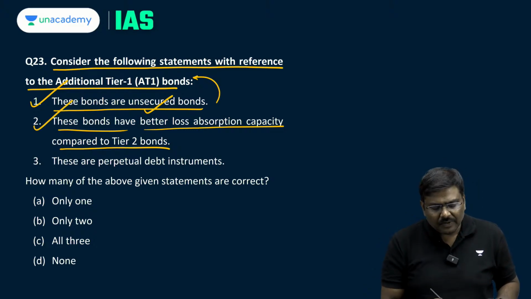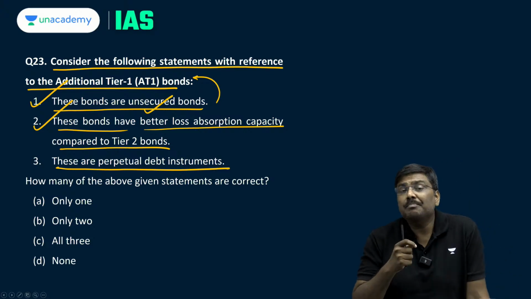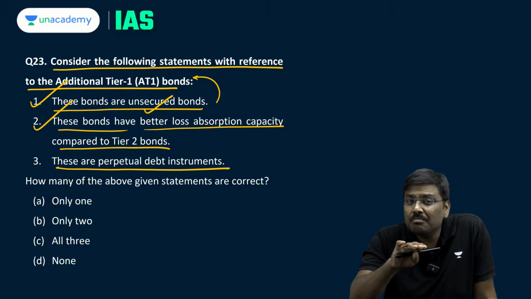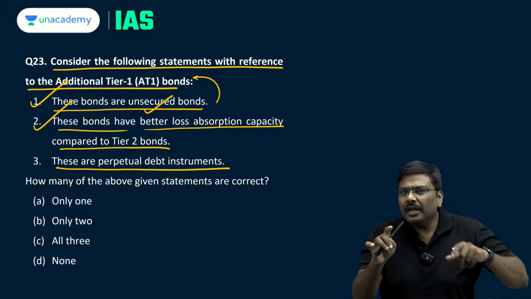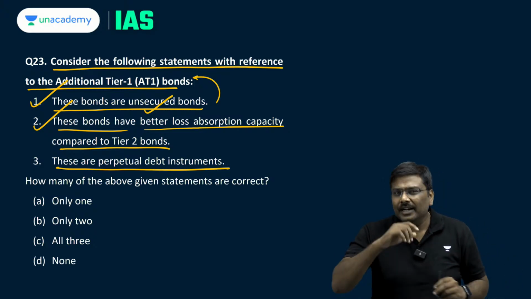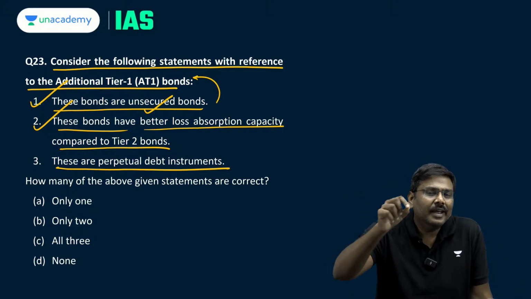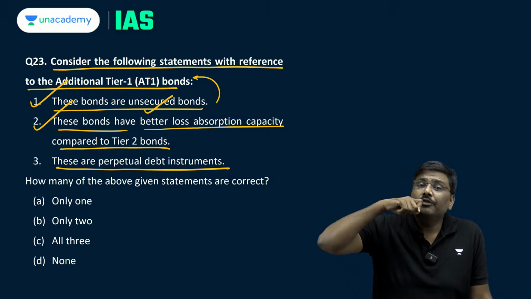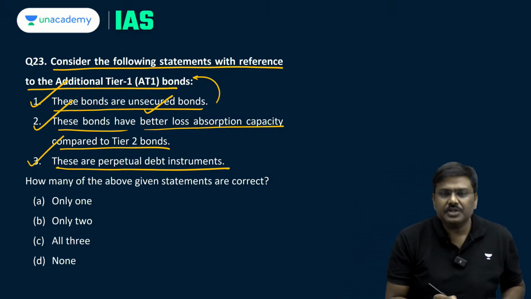Third one, these are perpetual debt instruments. What do you mean by perpetual? It essentially means these bonds do not have a maturity period. The issuer, which is a bank here, will decide when they want to repurchase the bond. They can do that after 5 years, or after 10 years, entirely the prerogative of the issuer, whenever they want to recall these bonds. So the third statement is also true.